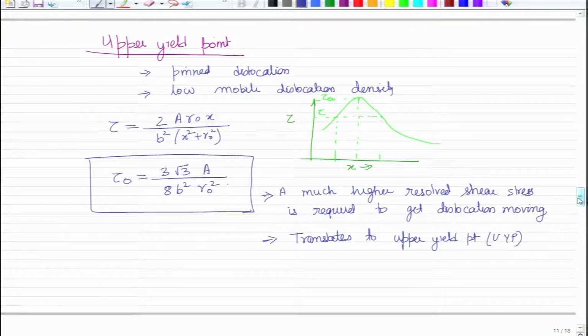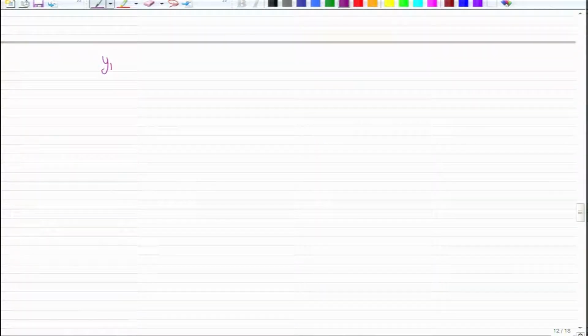So, now you can understand that you will have something called an upper yield point, but now why should there be a lower yield point? Now, let us first understand what is yield drop. This is a little extensive, so bear with me here. This yield drop happens as a manifestation of the fact that suddenly there is a burst of dislocation, along with the fact that in the equipment that we measure with, which is the UTM, you want to keep the strain rate constant. So, let us see what we mean by yield drop.